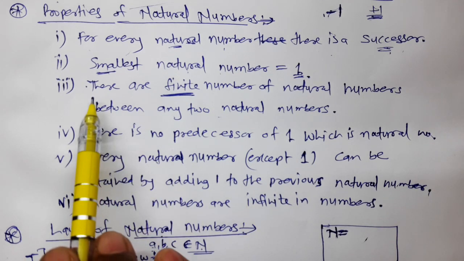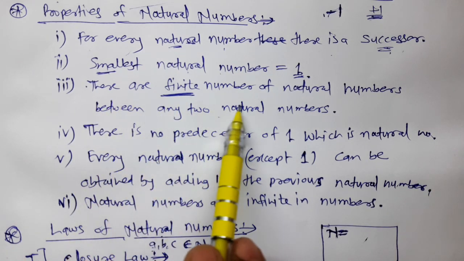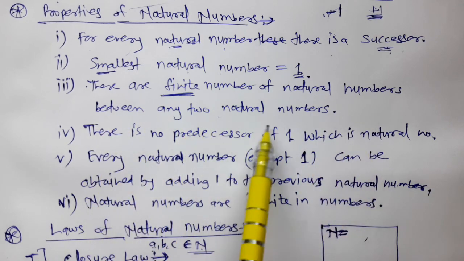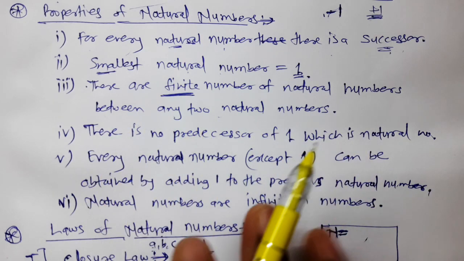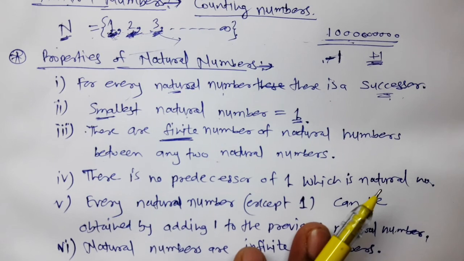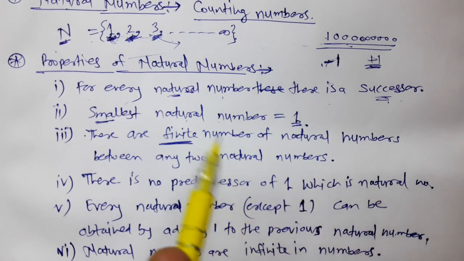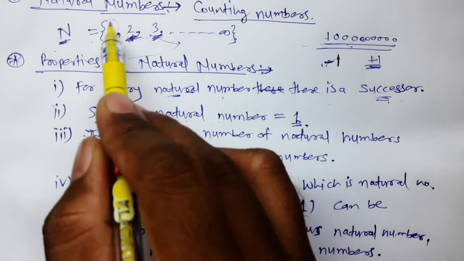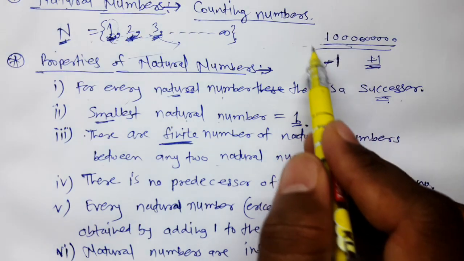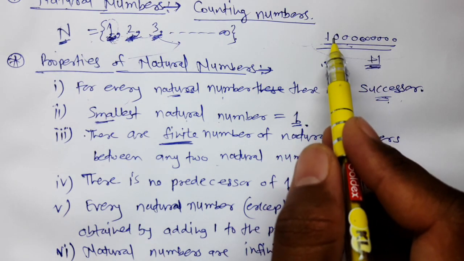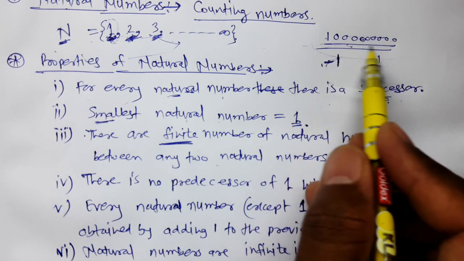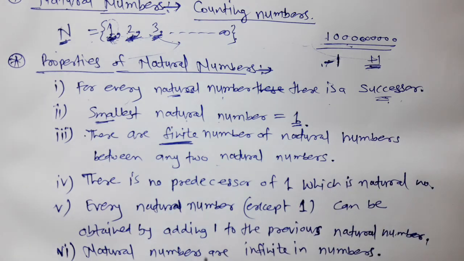The next property: there are a finite number of natural numbers between any two natural numbers. Suppose we take two numbers, one as 1 and the other as 1 with so many zeros after it, which is also a natural number.